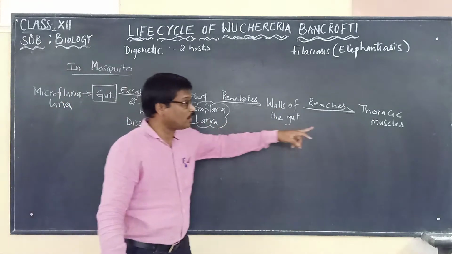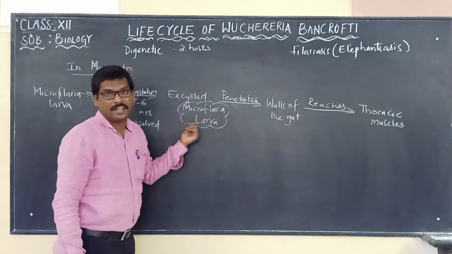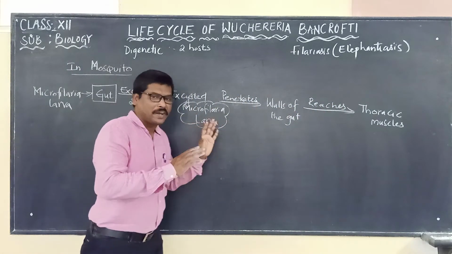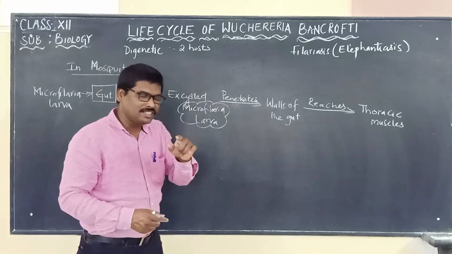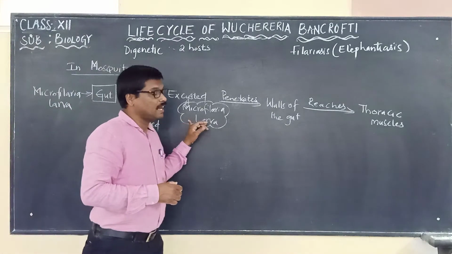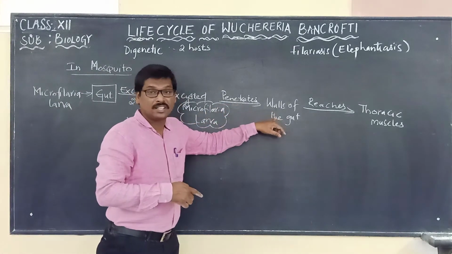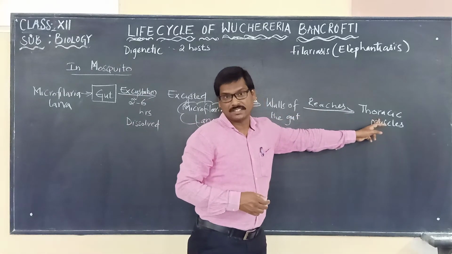What is reaching the thoracic muscles? It is the microfilarial larva. Please remember, this larva is not now enclosed in a cuticular sheath. The sheath is completely dissolved in the gut, and the larva penetrated the walls of the gut, and from there it reached the thoracic muscles.